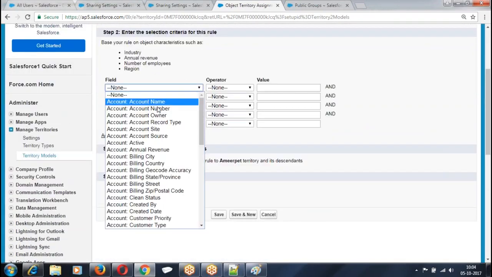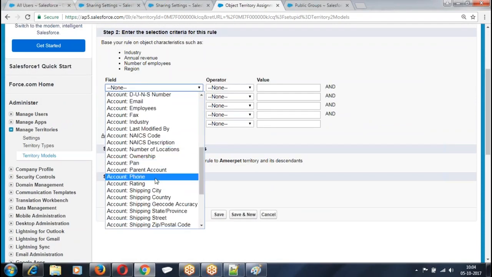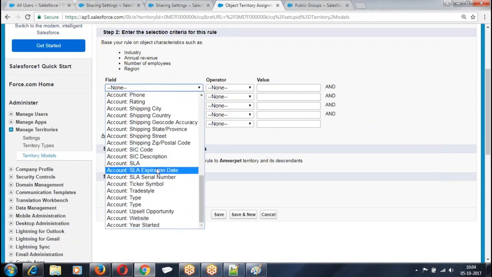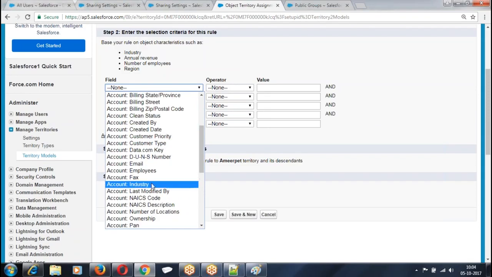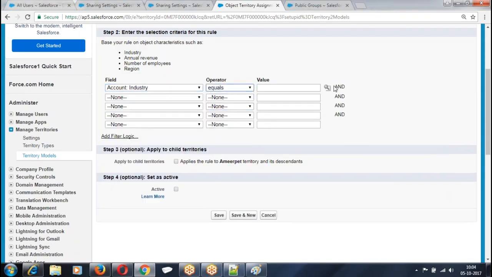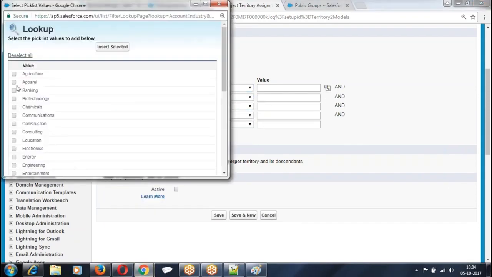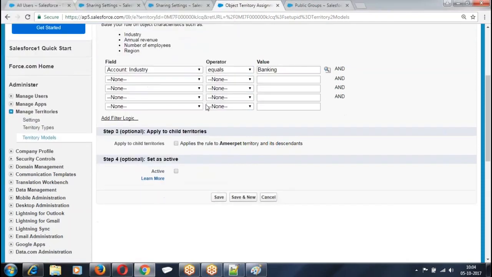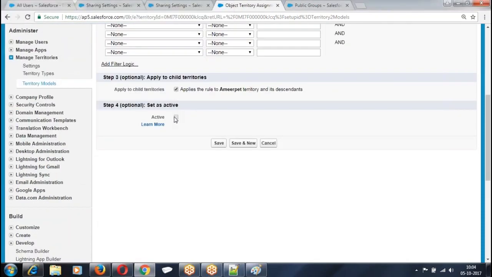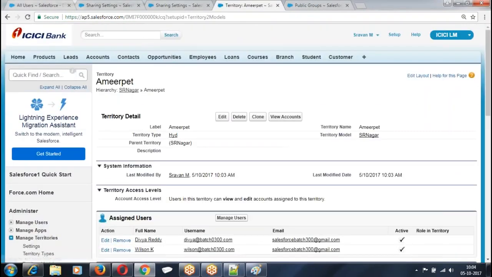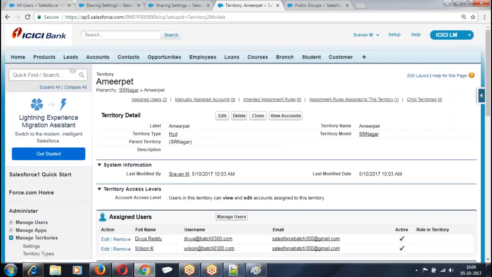I told, if index is equal to banking, add them. So if any account record is created with index equal to banking, automatically they will fall under what? This SR Nagar territory.